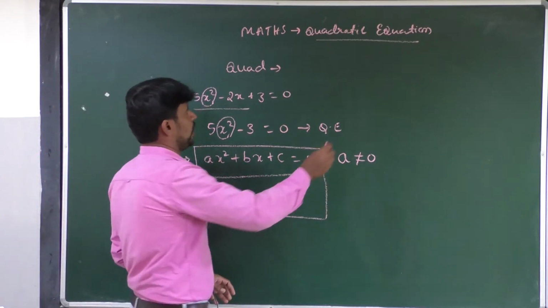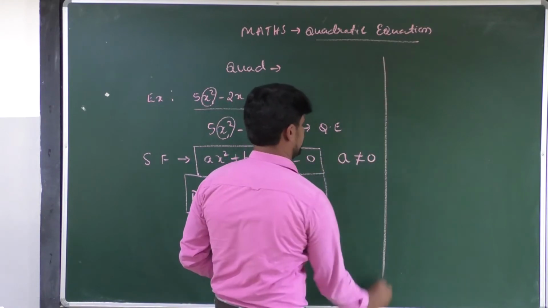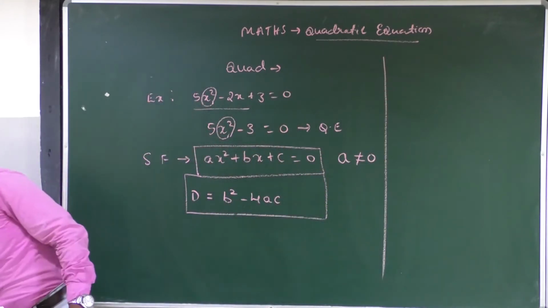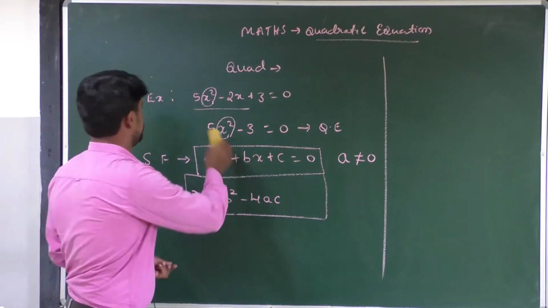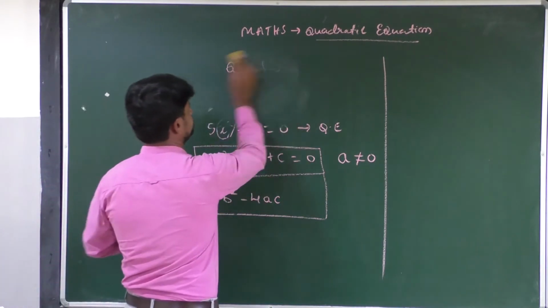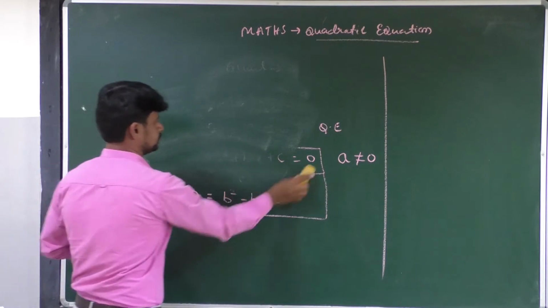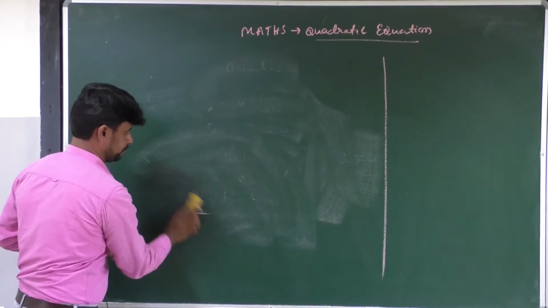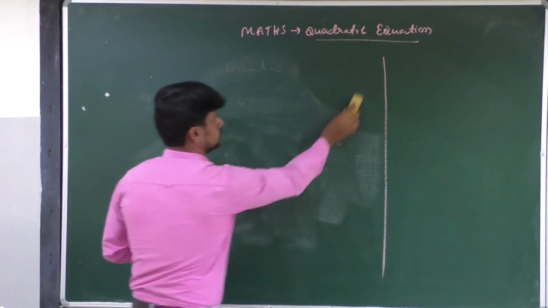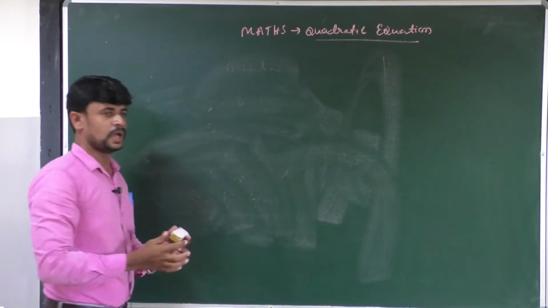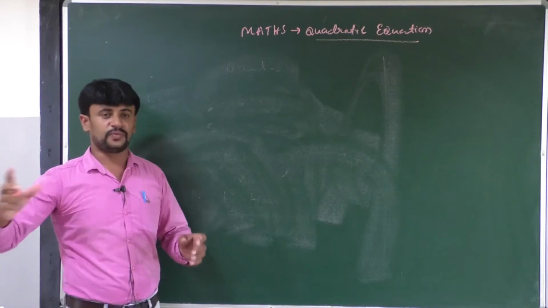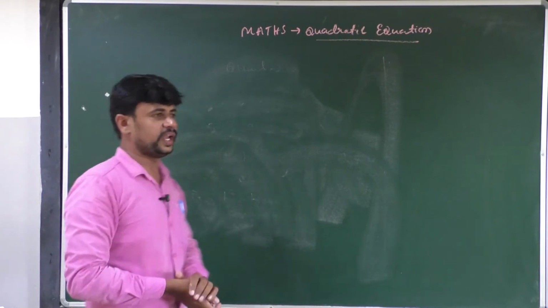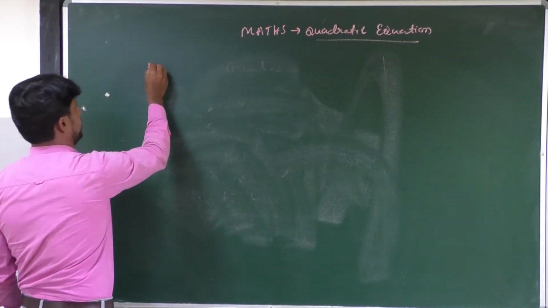Then come to the next. How many types are there in quadratic equation? Look at the board, all of you. There are two types in quadratic equation.